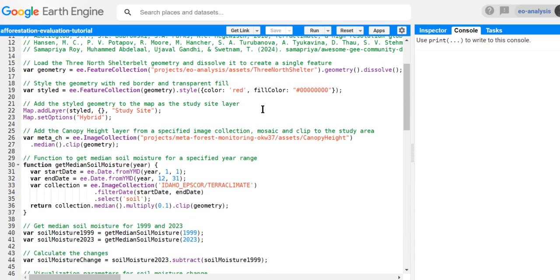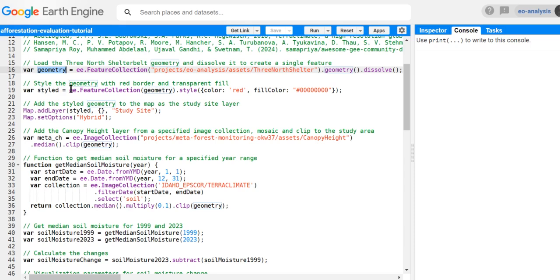First of all, I have uploaded the Field of Shelter shapefile, which you can also use by importing it as a feature collection. This is the path to the asset, and from there we can get the geometry of the shapefile. As this covers multiple provinces in China, we have to get the union of all the different provinces, and to do so we will use the dissolve function. The dissolve function makes sure the multiple polygons are merged into one single polygon, and we are only focusing on the whole area instead of the small polygons. So there we have our geometry.